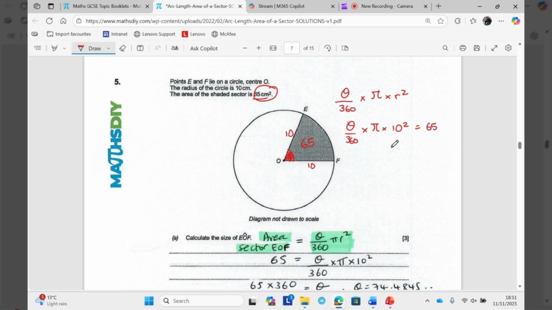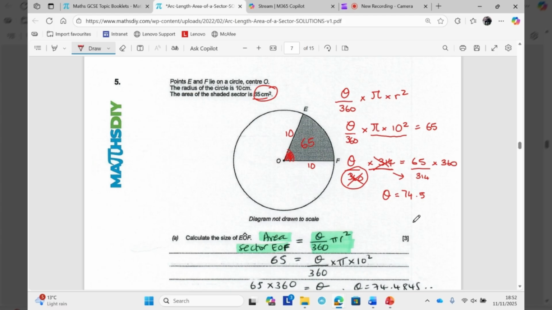All right, so what we're going to do here, again, he's sort of not done it this way, is I would say that we can work this bit out. 3.14 times 10 squared comes to 314. The opposite of times by 314 is to divide by 314. And the opposite of dividing by 360 is to times by 360. And then that will tell you what theta is. And I think to one decimal place, it becomes 74.5. He's written it as 74.484. I'd like one decimal place for me.